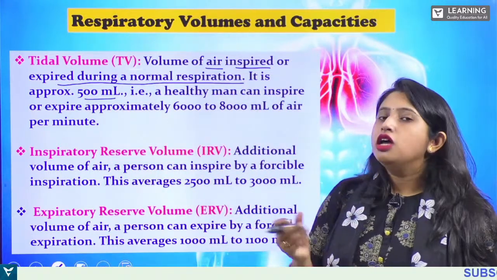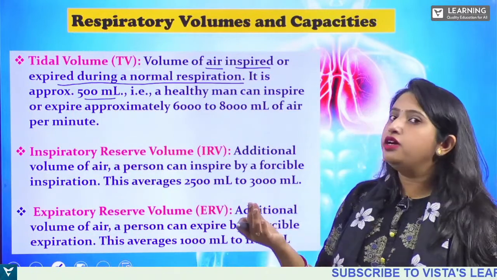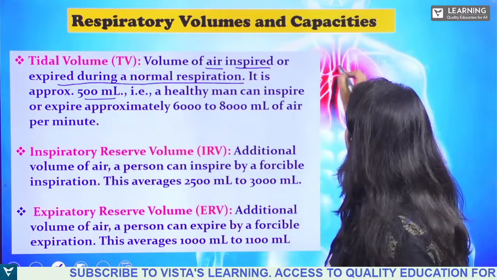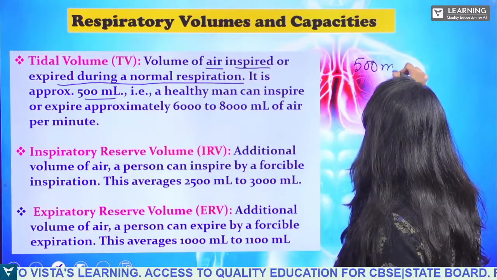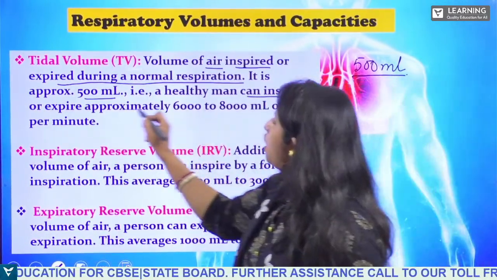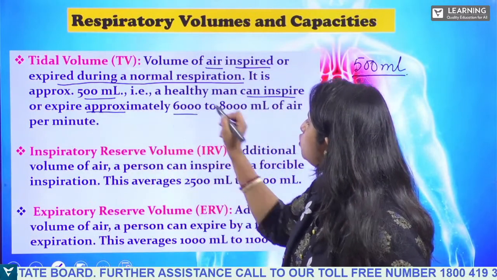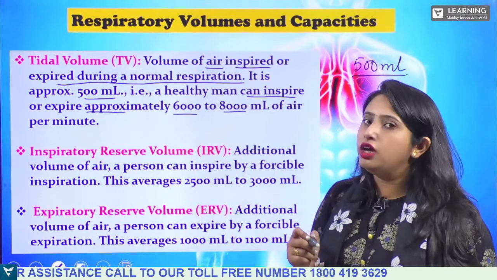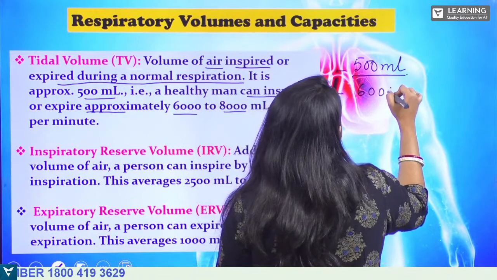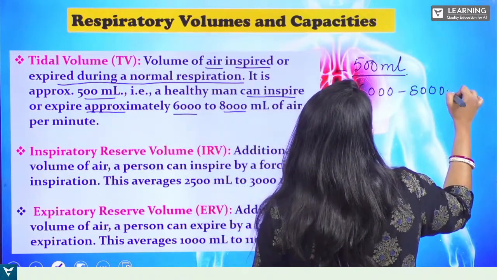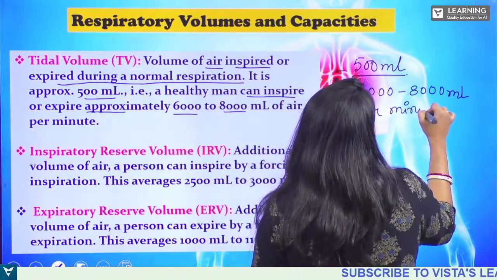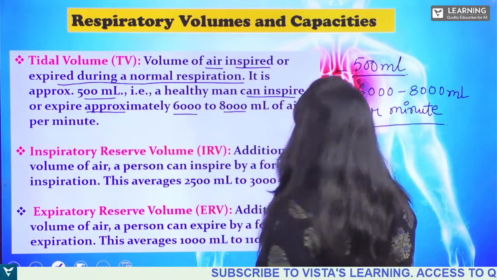So what is this? The volume of air which is inspired and expired, which is released during normal respiration. It is 500 ml. That is, a healthy man can inspire or expire approximately 6,000 to 8,000 ml of air per minute. What is the tidal volume of the healthy human? It is 6,000 to 8,000 ml per minute.